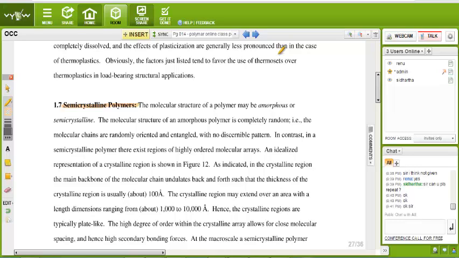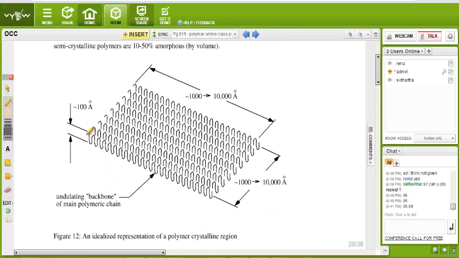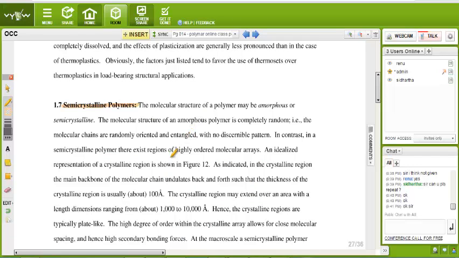An idealized representation of the crystalline region is shown in figure 12. See here. It is the crystalline polymer chain. In that way, this chain. See, this structure is like a crystal structure which we studied earlier. It has a specific length, specific width, and specific number of rows. So if this type of structure is maintained, then we can call it a crystalline polymer.